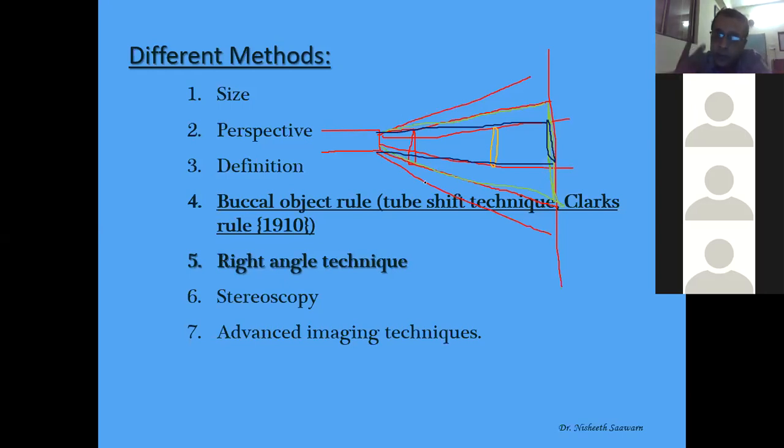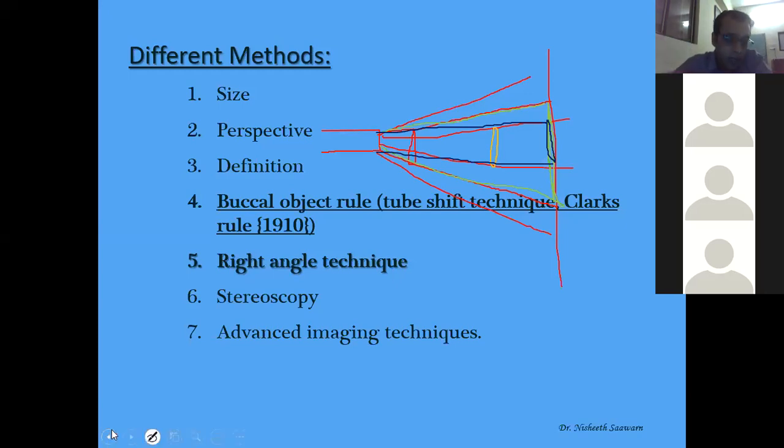So if we need to compare two things and we know their sizes, then we can differentiate whether it is on the buccal side or the lingual side. There is a limitation: we need to know the sizes. So this method can be used roughly. We cannot say it is a 100% differentiating method, but we can guess that it is on the buccal or lingual aspect.